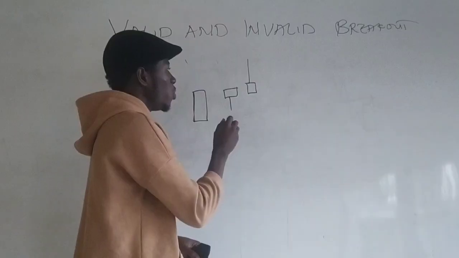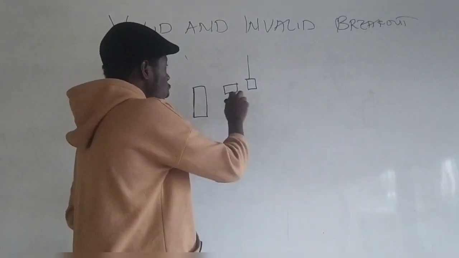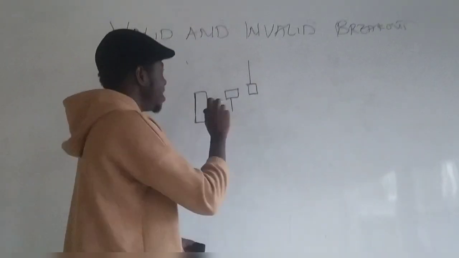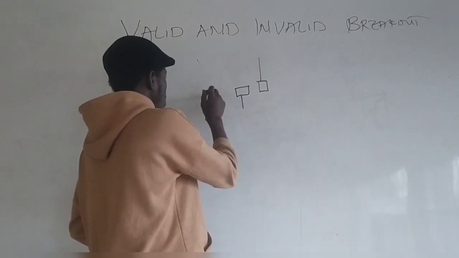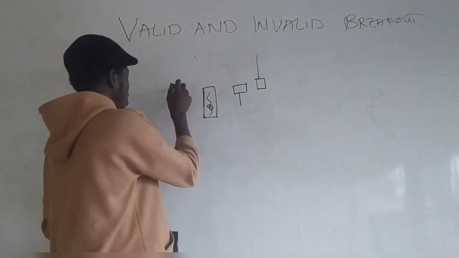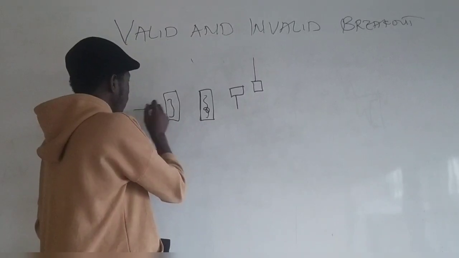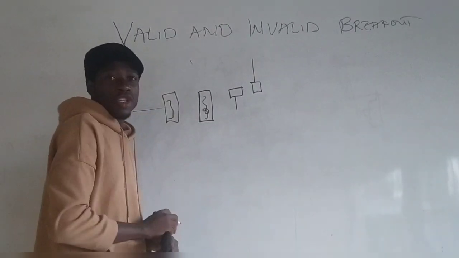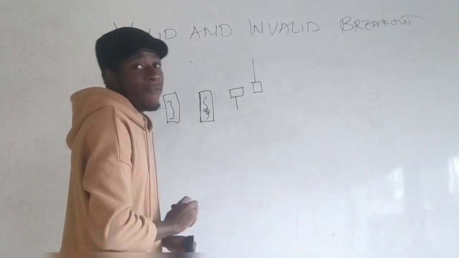This is what we look out for. If the wick closes back in the resistance zone or the support zone, it signifies an invalid breakout. Then if we see a candlestick, if this is bullish for example and this is bearish for example, and it closes above or below the support or resistance zone, it signifies a valid breakout.